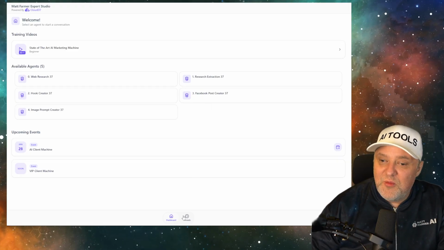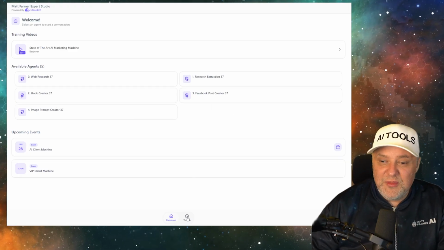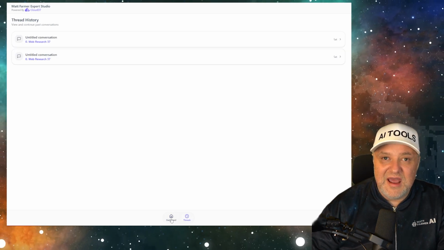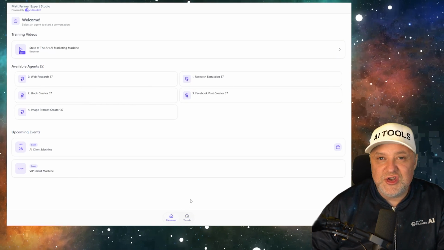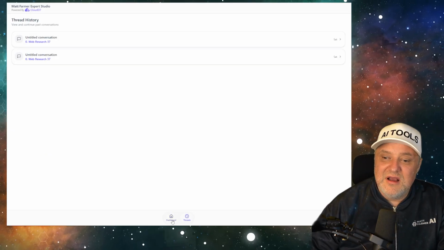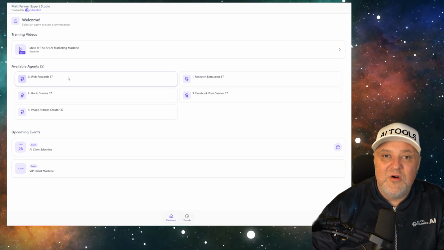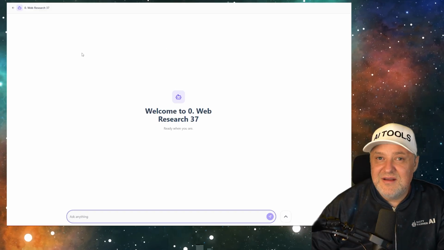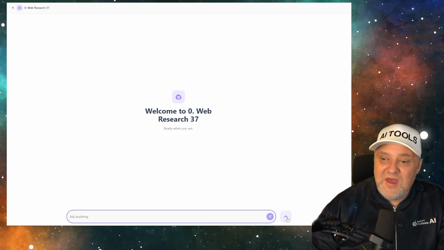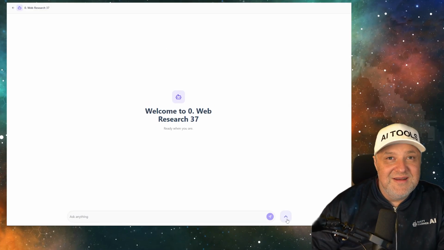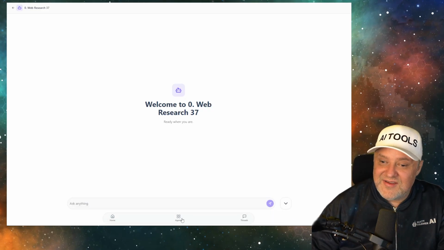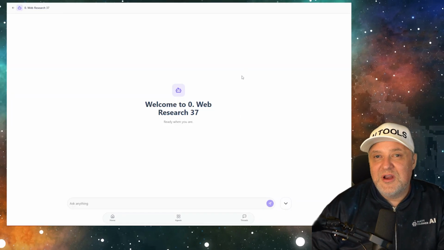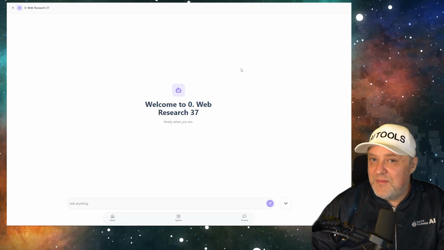So from the homepage at the bottom, you're able to switch to actual different threads. You can see that we can look at all the conversations. So let's say you want to just jump right back into a conversation, click on the threads at the bottom. Or if you want to go to web research, you could see you could restart a brand new chat. It's that easy. And then make sure you hit this up button on the right side that has all the additional agents. So you could do agent switching where it's going to keep and build that memory.